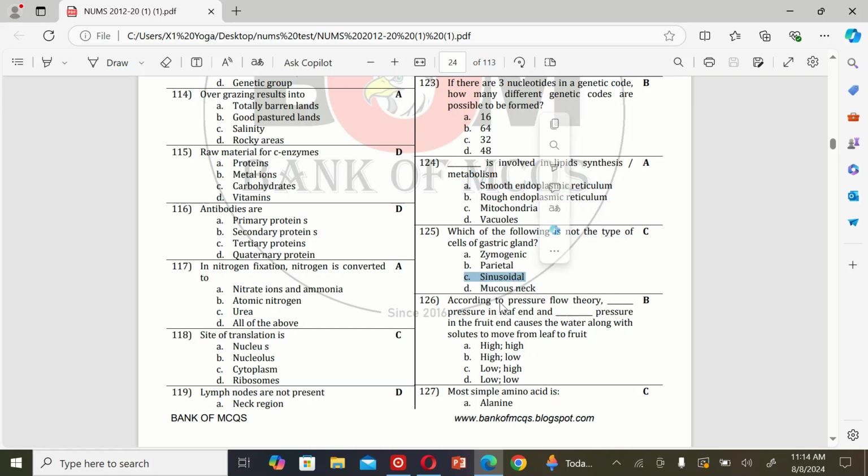The next MCQ is: according to pressure flow theory, dash pressure in the leaf and dash pressure in the fruit causes the water along with solutes to move from leaf to fruit. A. High, high, B. High, low, C. Low, high, and D. Low, low. So the correct option is B, high, low.